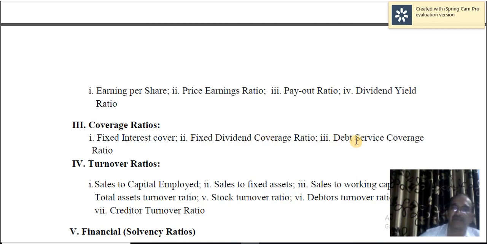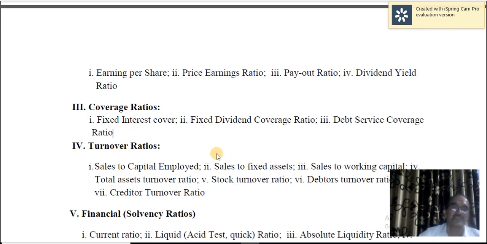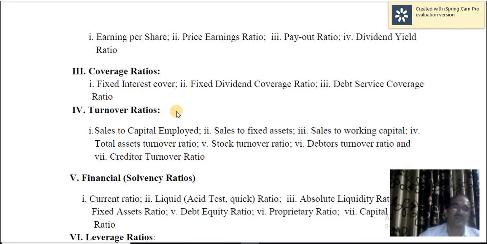Then debt service coverage ratio: whether you will be able to pay the interest regularly, whether you will be able to service the debt properly on time. So these ratios will tell you all these things. Then turnover ratios: sales to capital employed, sales to fixed assets, sales to working capital, and so on.